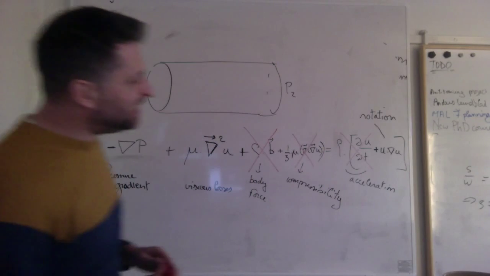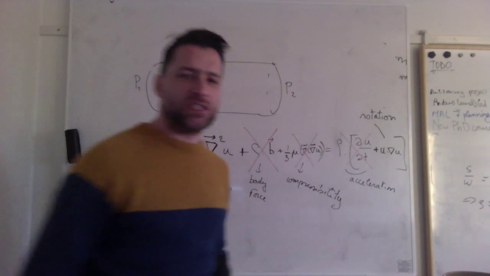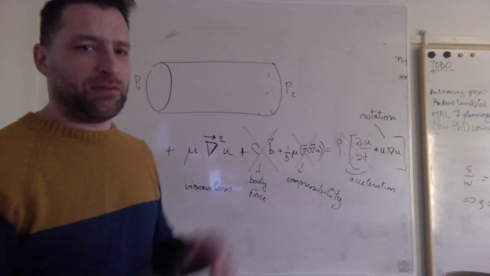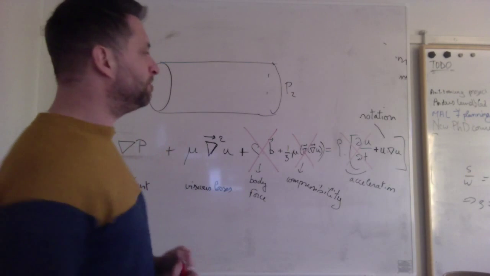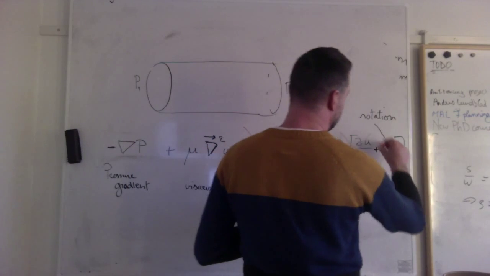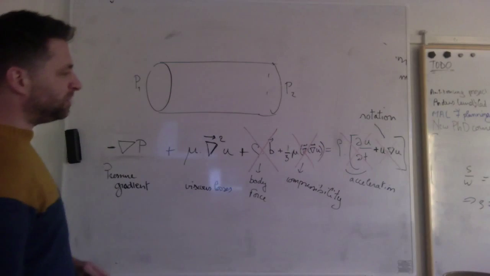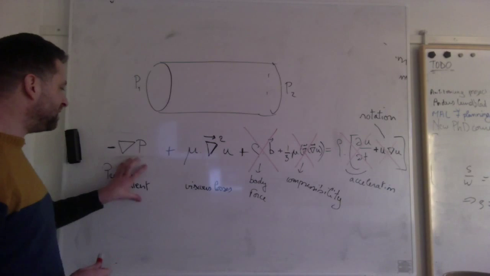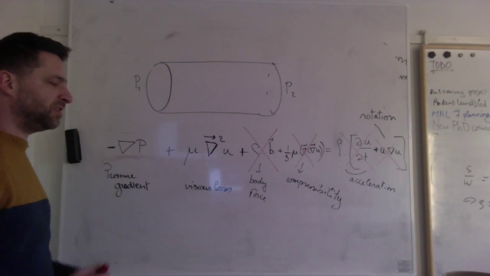And I have my rotation term. This rotation term is only important when you have rotating flow. That means turbulent flow. And I'm not going to have turbulent flow, so even this one becomes negligible. So the only terms that actually matter here are that my pressure gradient must equal my viscous losses.